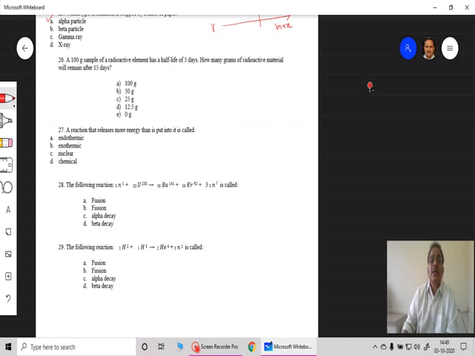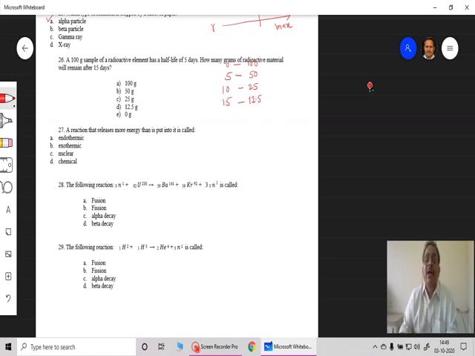So we know that today, at 0 days, it was 100 grams. After 5 days it will be 50 grams. After the next 5 days, that means after 10 days, it will remain 25 grams. After 15 days half of that will remain, so it is 12.5 grams. So that is what we have to understand.